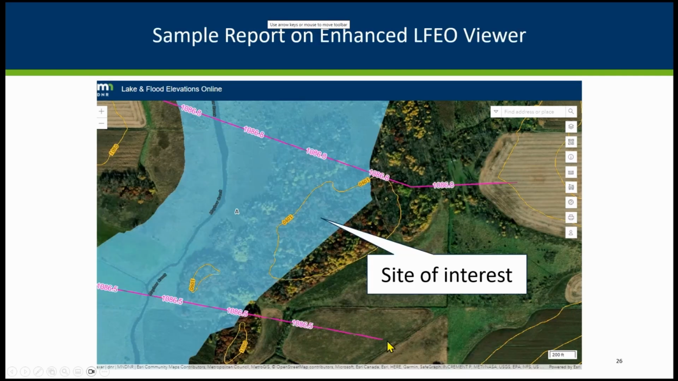And let's say we're interested in doing a map of the area. And let's say this is the area we're interested in. So I'm going to go over to our mapping or our printing options here.